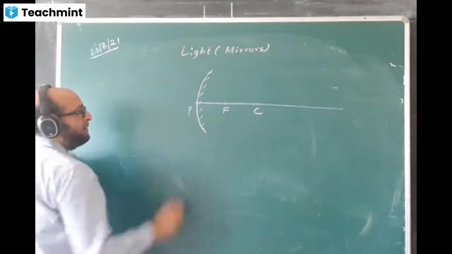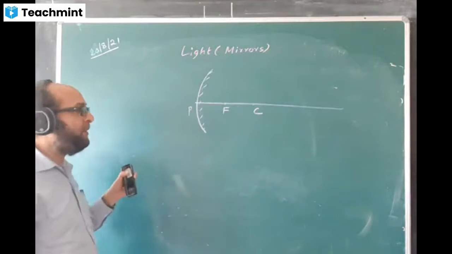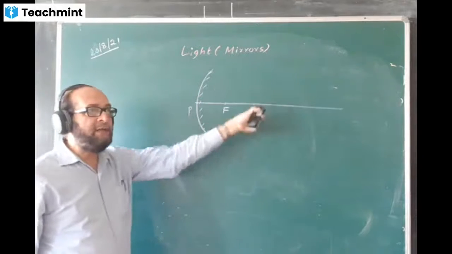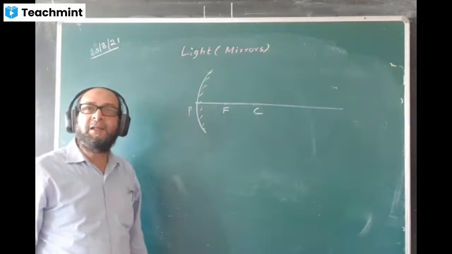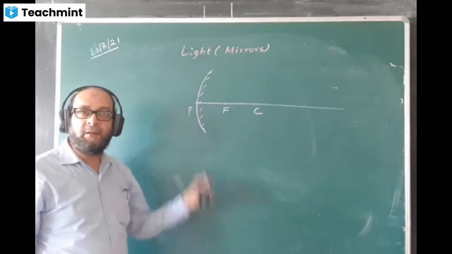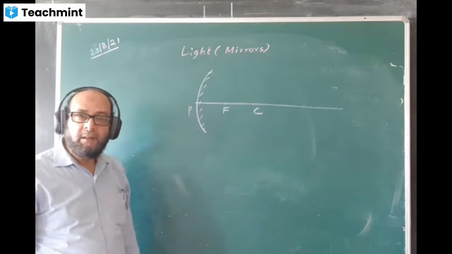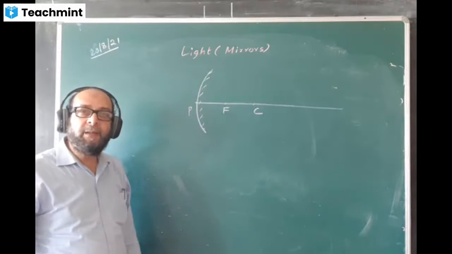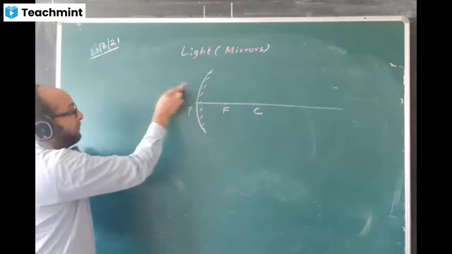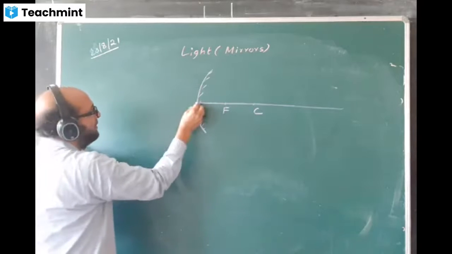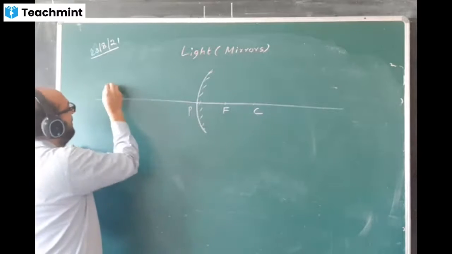Where should we keep the objects? On the left side of the mirror or on the right side? The incident ray will be coming from which side, the left side or the right side? The incident ray will be coming from the left side, because the unpolished surface only receives the light. This ray now will extend like this.